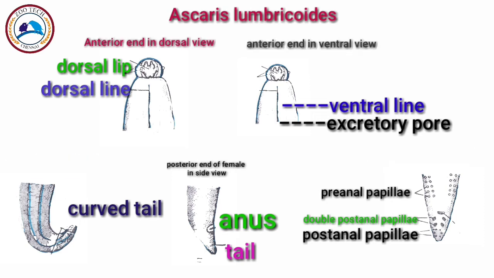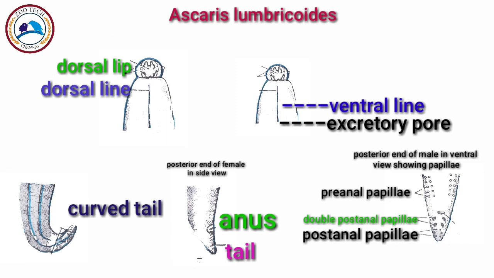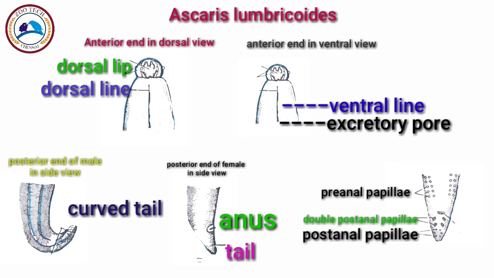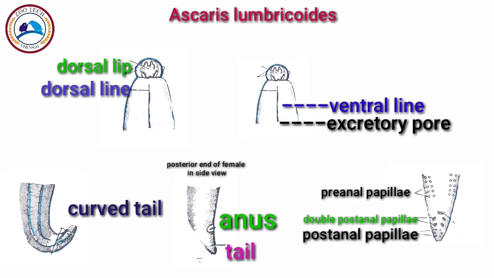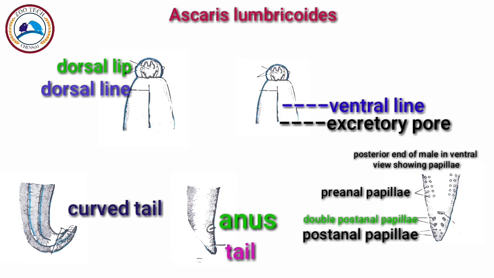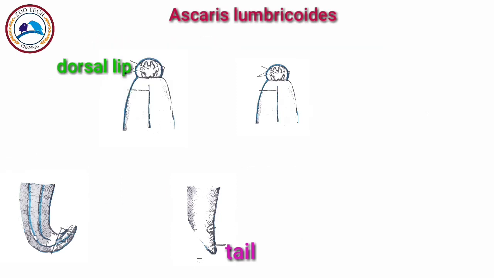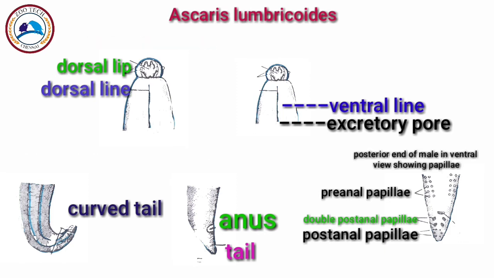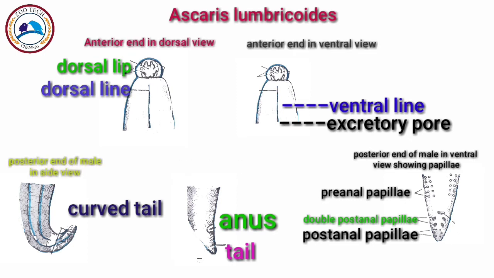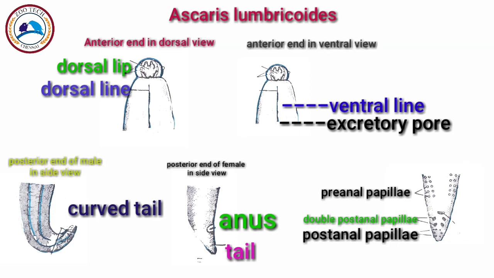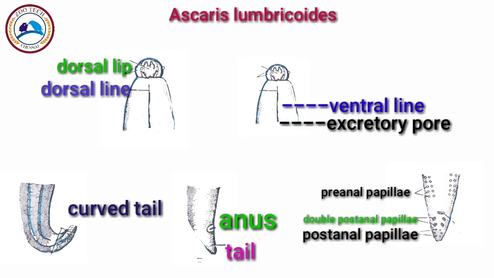So I have mentioned to you here the curved tail and straight tail. The curved tail is seen in the case of male, and the straight tail is found in the case of female. So the posterior or tail end of the body shows clear sexual dimorphism. It is straight in the case of female, but it is curved ventrally in the case of male, as I already told you. In female, a little in front of the tail end lies a mid-ventral transverse aperture, that is the anus, which is guarded by thick lips.